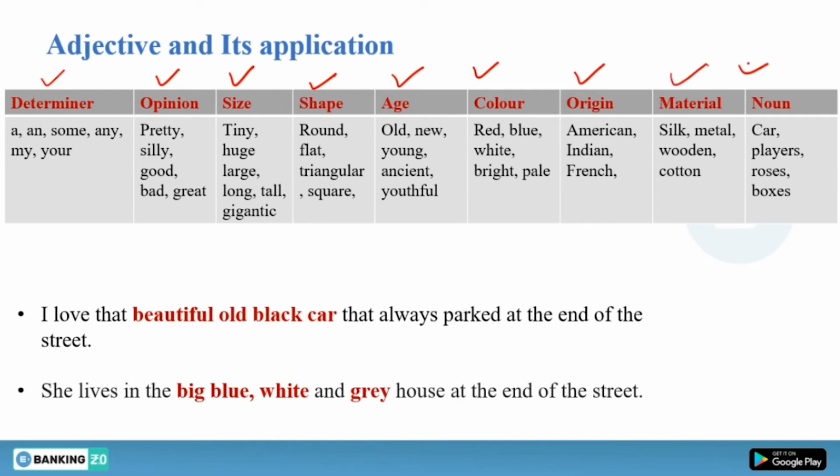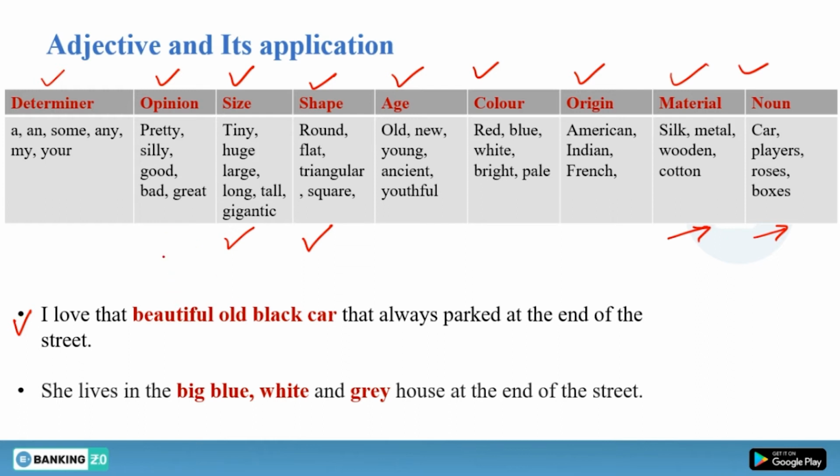Now what happens, you don't need to use all these adjectives in a single statement every time, but if you want to, or if you have to, this should be the sequence. Otherwise, you will have size, you will have shape, and then directly you will write material, and then noun. So the sequence should be this: determiner, opinion, size, shape, age, color, origin, material, and then finally noun. So we have this statement: I love that beautiful old black car.